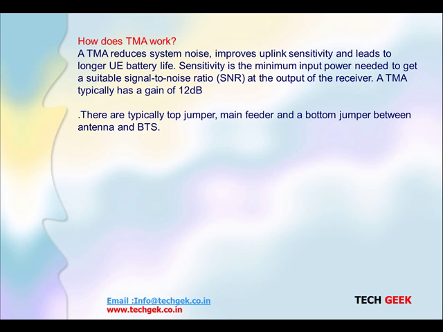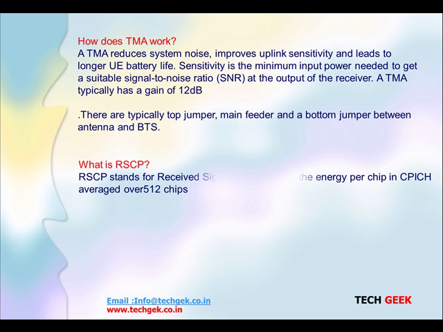There are typically top jumpers, main feeders, and bottom jumpers between the antenna and the BTS where the TMA will be used. What is RSCP? RSCP is similar to RX level: in 2G we call it the receiving level, in 3G we call it RSCP. The received signal code power is the energy per chip in the CPICH for common pilot channels, averaged over the 512 chips we are receiving. That is what shows the RSCP.